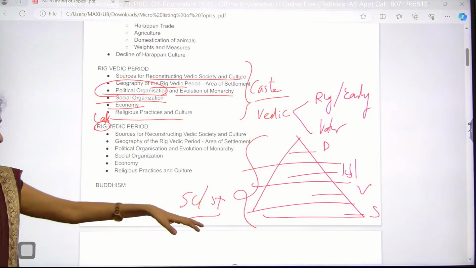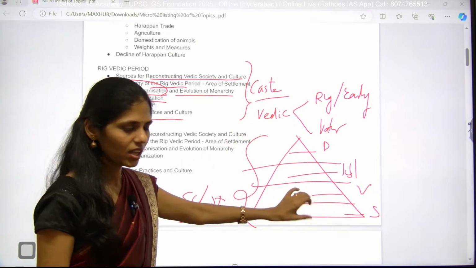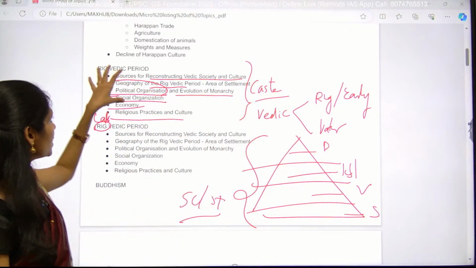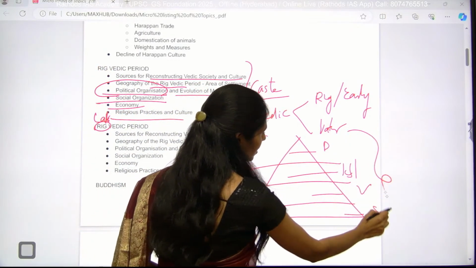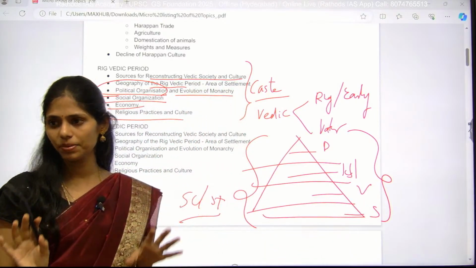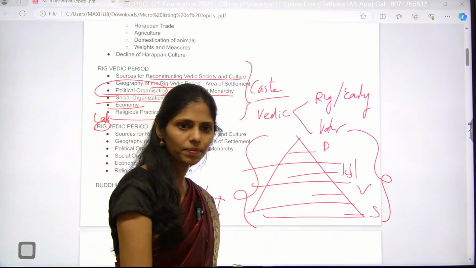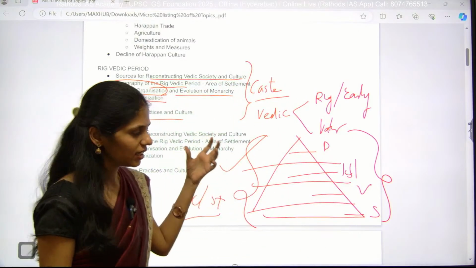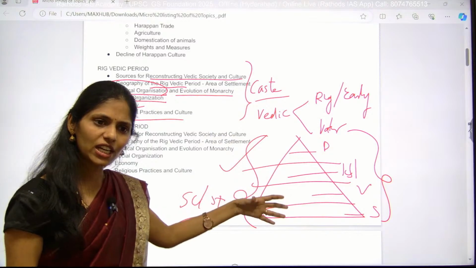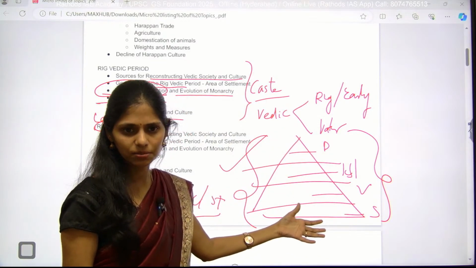SCs and STs are not part of this Varna system. In the Rig Vedic period, or early Vedic period, the caste system was based just on occupation, on which work you are doing. So this is very flexible. If you change your occupation, you can change your caste here.